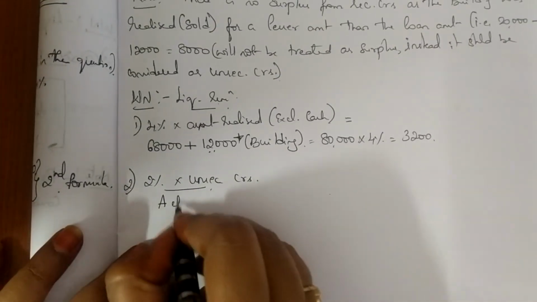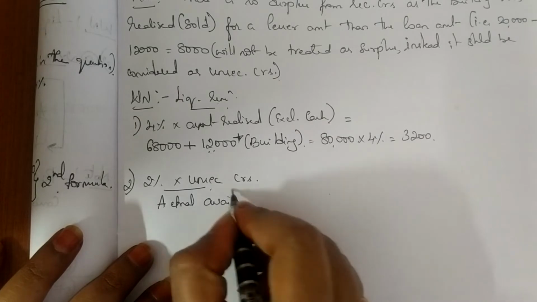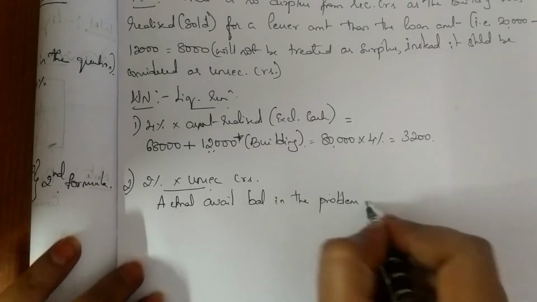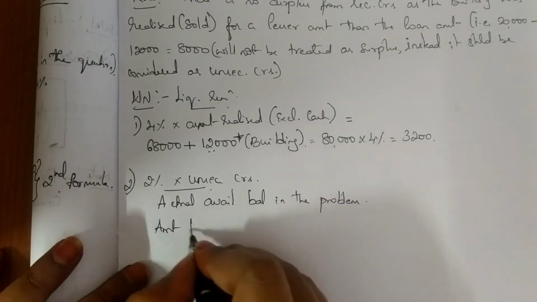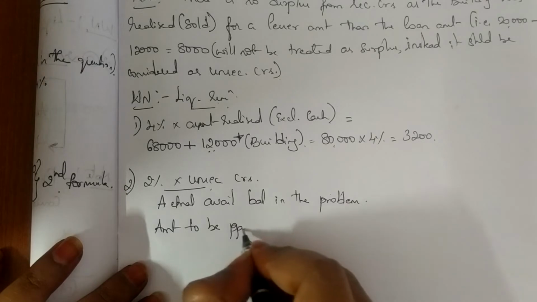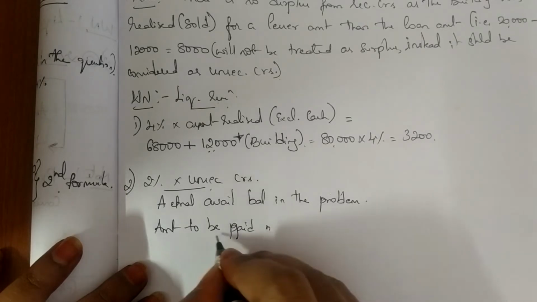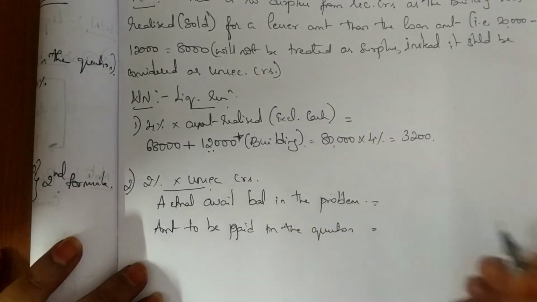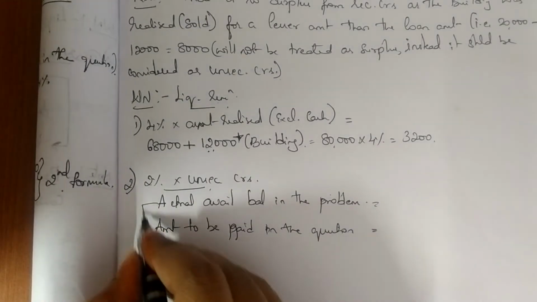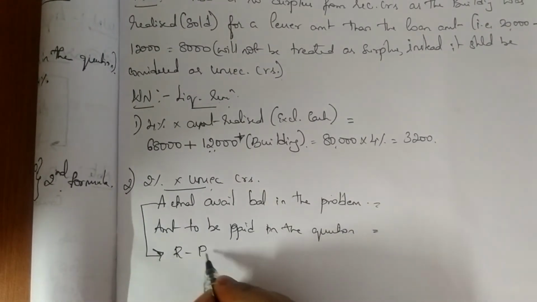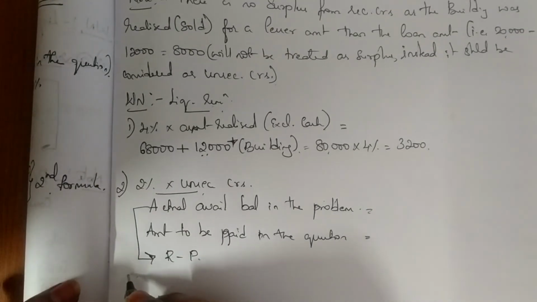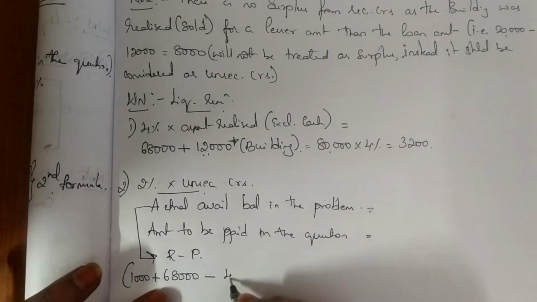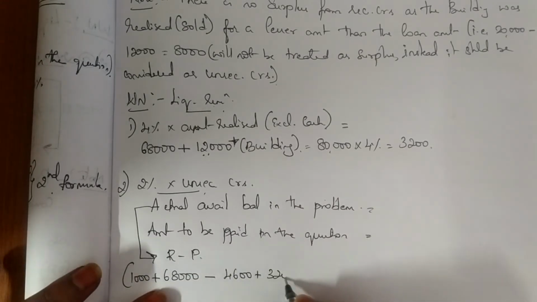Same thing, I find out what is the actual available balance in the problem and I compare this with the amount to be paid, or the amount given in the question. Amount to be paid and amount given in the question both mean the same. How do you find out your actual available balance? Receipts minus payments. Under the receipt side, I have 1,000 plus 68,000, minus payment side 4,600 plus 3,200.